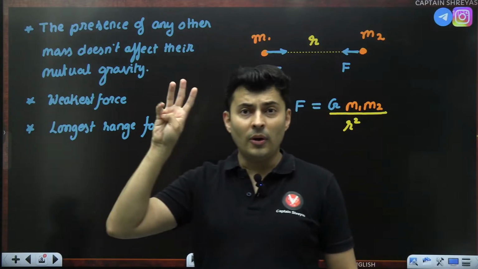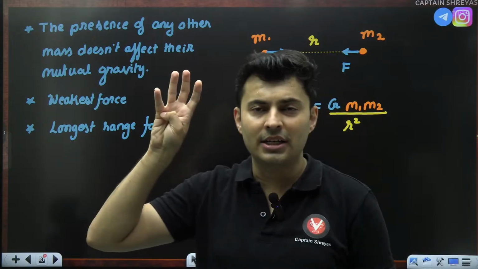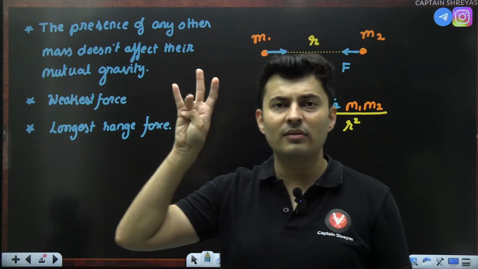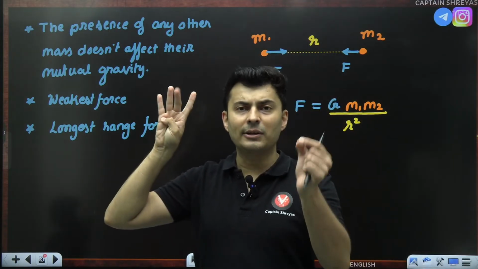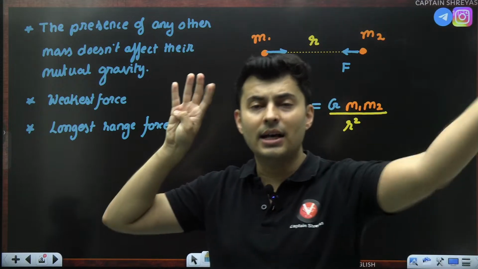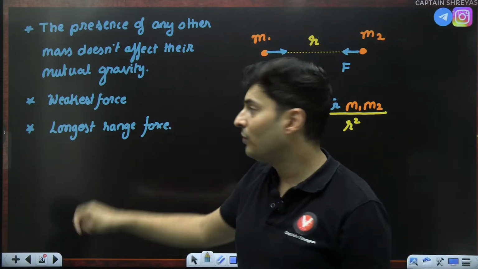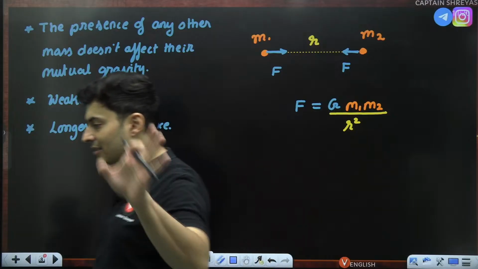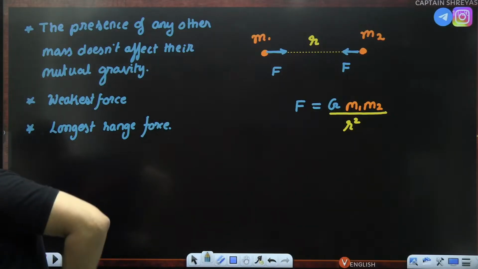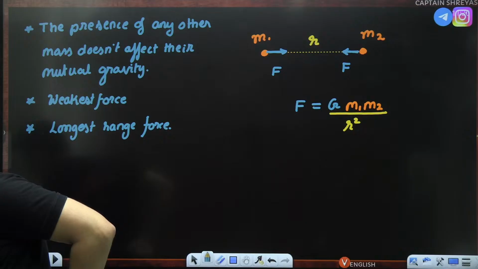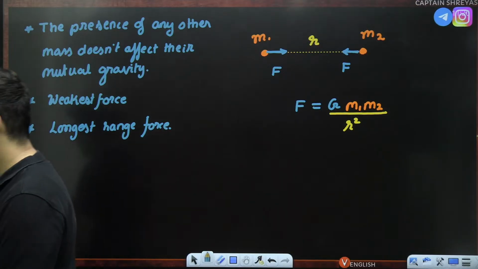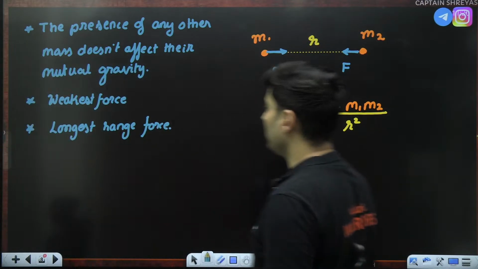Range-wise, the strong nuclear force is very, very short range. The range is slightly better for weak nuclear, even better for electromagnetic, and the longest range is for gravitational force. Is this absolutely clear, everyone? Understood? Some of you had that doubt, so hopefully that is absolutely clear.